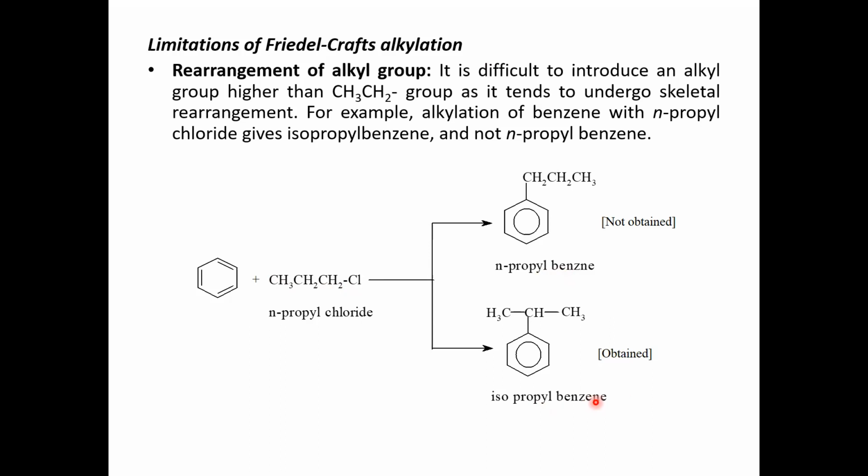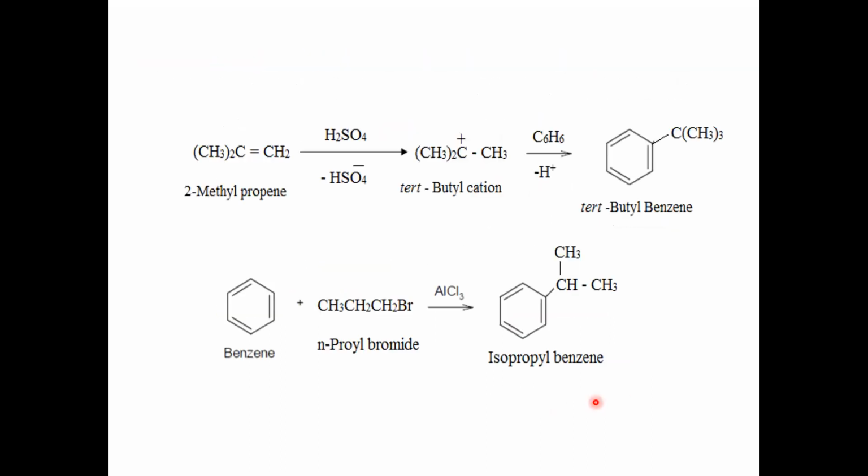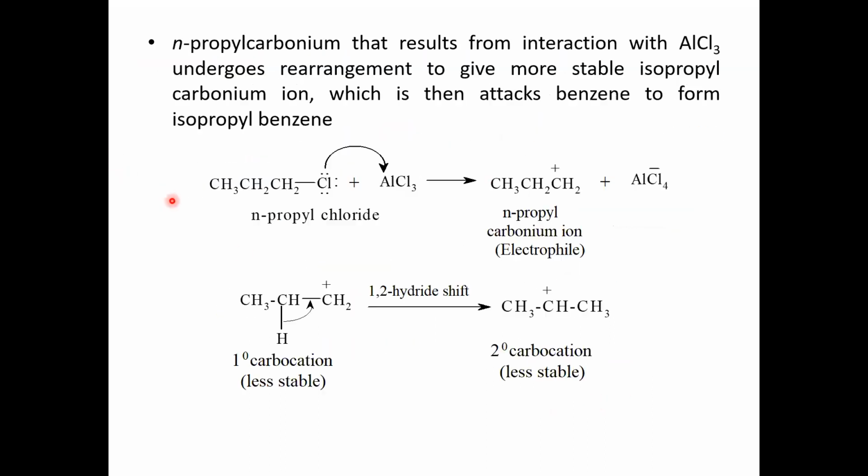The reason is that in the mechanism, when n-propyl halide is polarized by anhydrous aluminum chloride, it forms the n-propyl carbonium ion. This is a primary carbonium ion. It is not very stable.